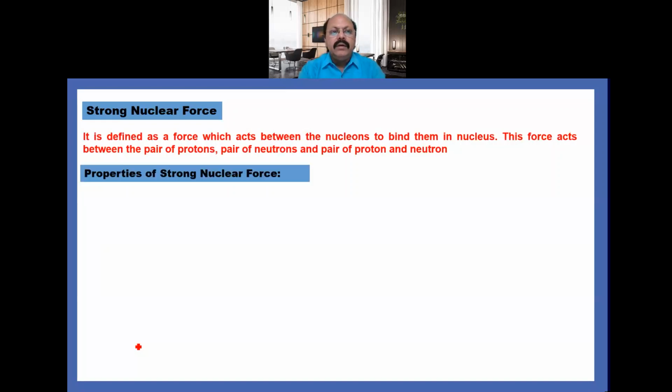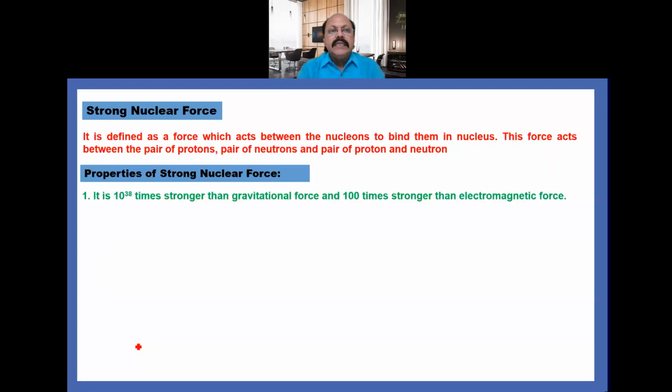Now, what are the properties of strong nuclear force? The first property is it is 10 raised to power 38 times stronger than gravitational force and 100 times stronger than electromagnetic force. So it is the strongest force in our nature.